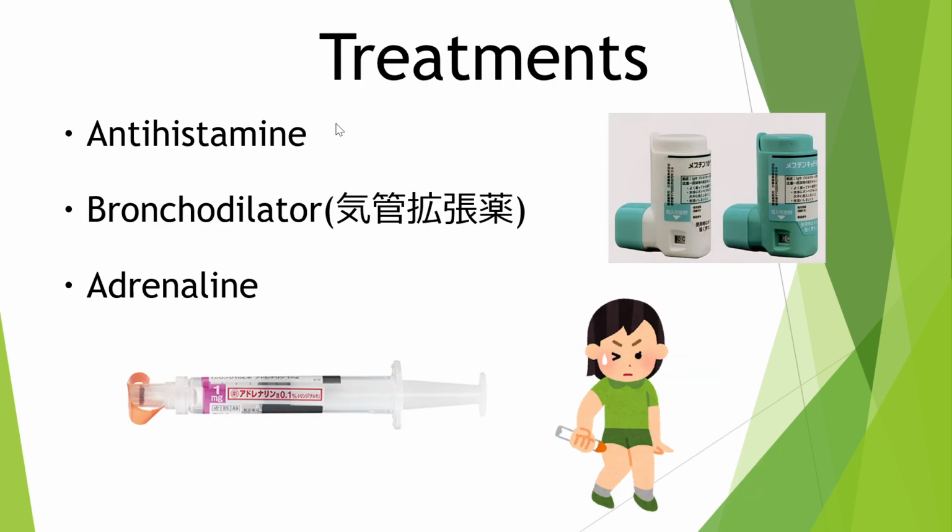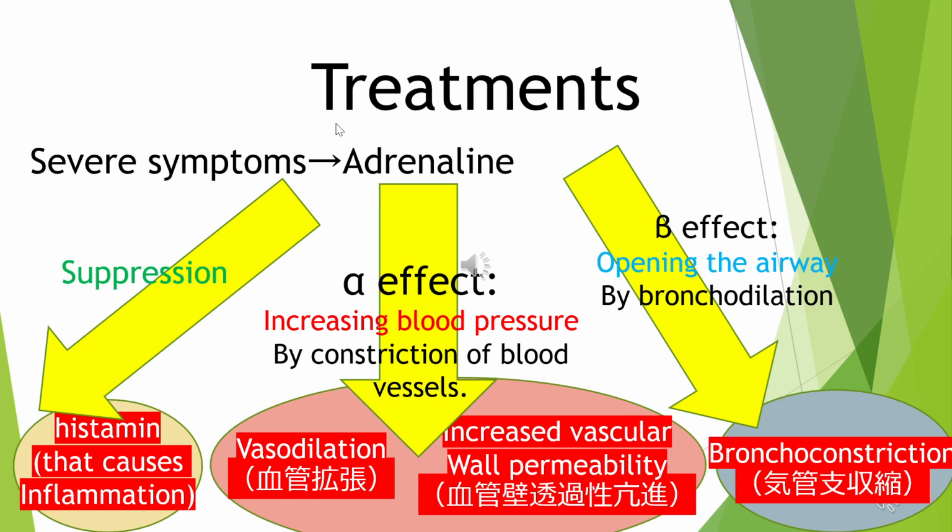For treatment, antihistamine and inhalation of bronchodilators are effective. If symptoms are severe and rapidly worsening, intramuscular injections of adrenaline are given top priority. Adrenaline first suppresses the release of histamine.